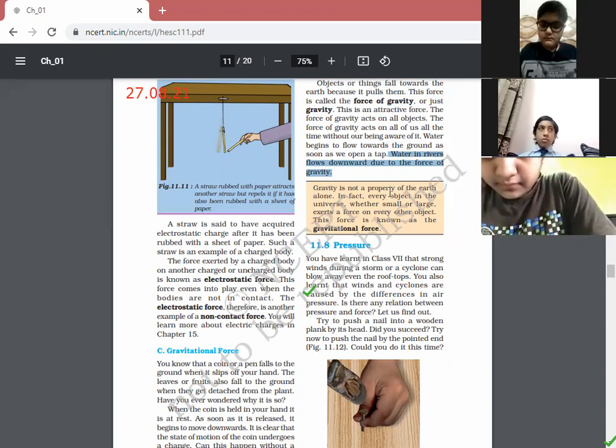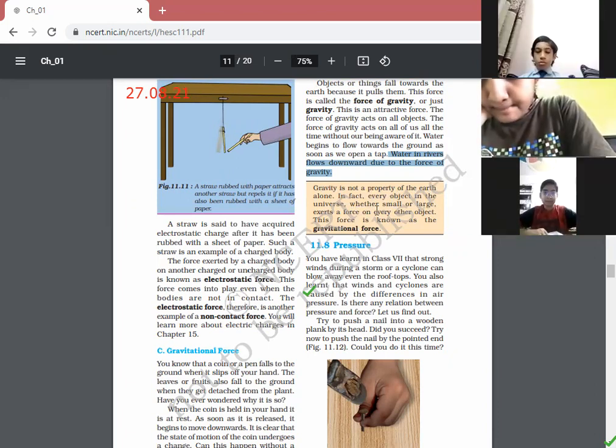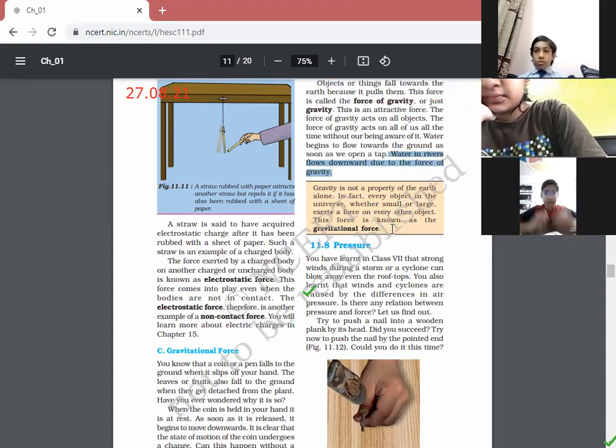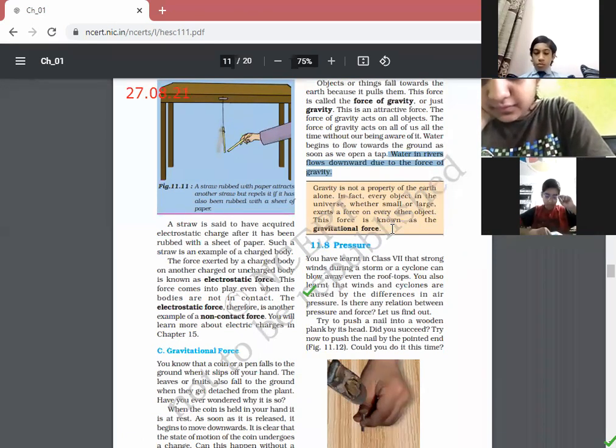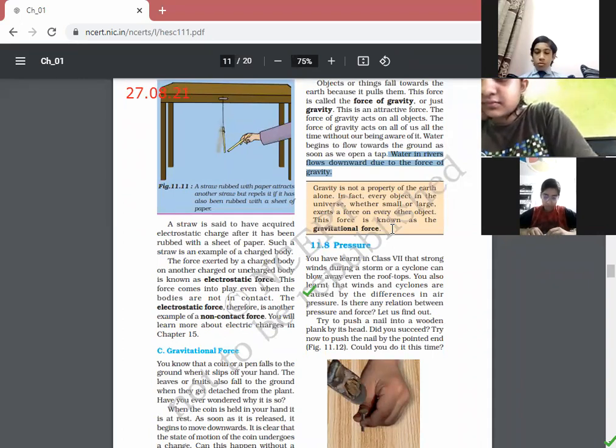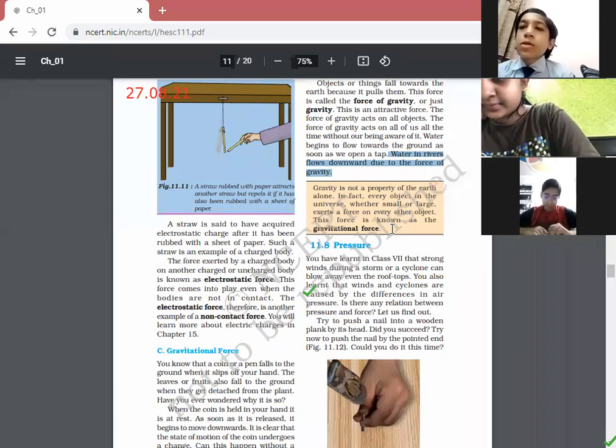So gravity is not the property of Earth alone. Every object in the universe, whether small or large, exerts a force on each other. That is known as gravitational force. Okay. So again, that is an example of a non-contact force. Children, can we recall how many types of non-contact forces we have read?